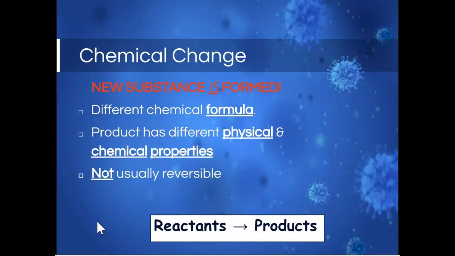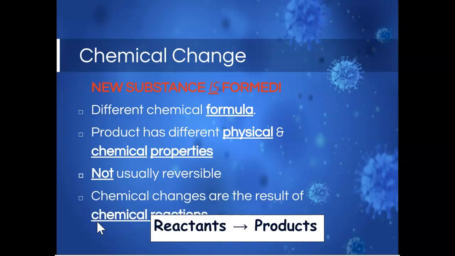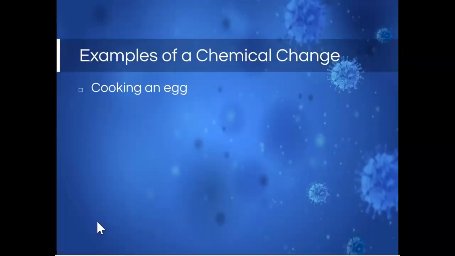Typically, this is not a reversible change. There are examples of chemical reactions that can be reversed, but typically it's not going to be reversible. And these chemical changes are the result of, again, chemical reactions. All right, so some examples of a chemical change: cooking an egg. If I were to take an egg, crack it, put it into a frying pan, and cook it, there's a very visible change in what that egg looks like.